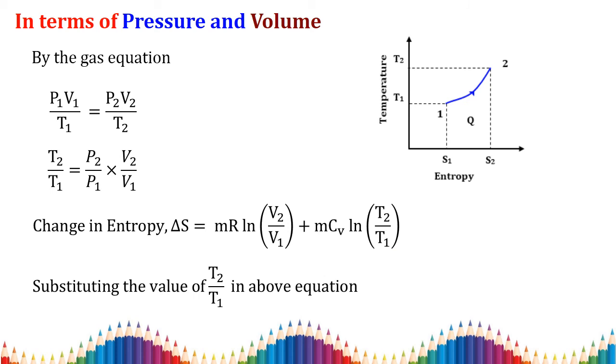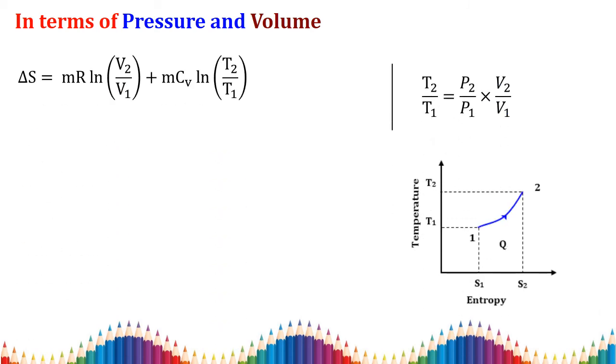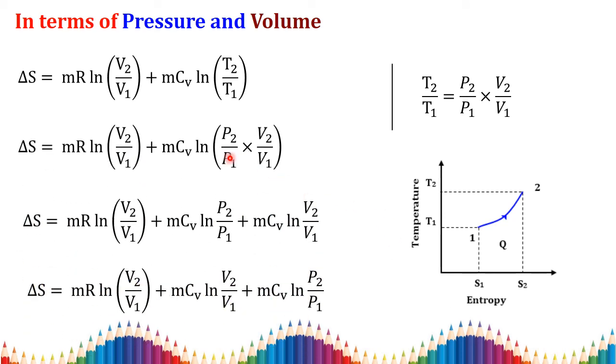Then you get, so then you get what? Just substituting this T2 by T1 in this equation, you will get delta S equal to mR ln V2 by V1 plus mCV ln of P2 by P1 into V2 by V1. Multiplying this mCV ln into this term, I get two separate terms: mR ln V2 by V1 plus mCV ln P2 by P1 plus mCV ln V2 by V1.